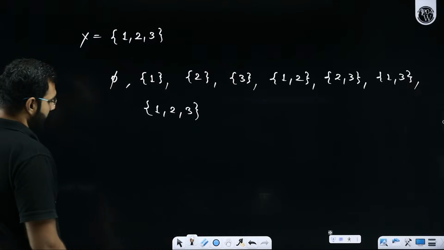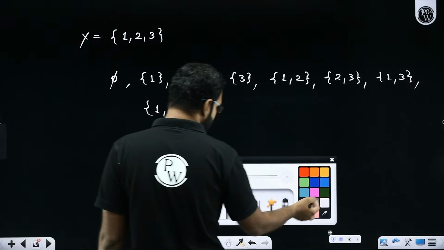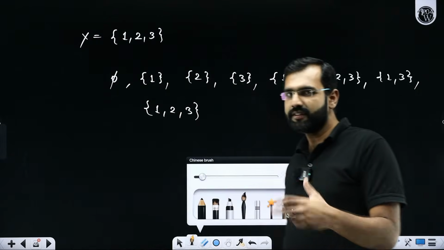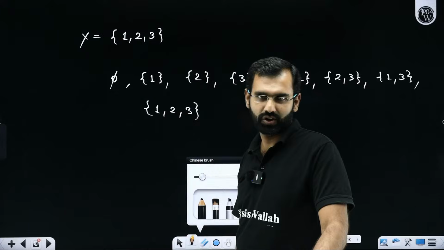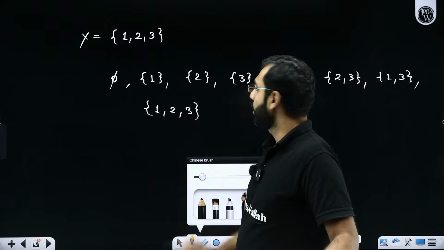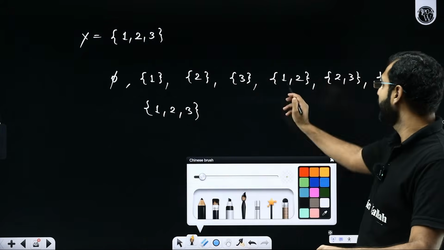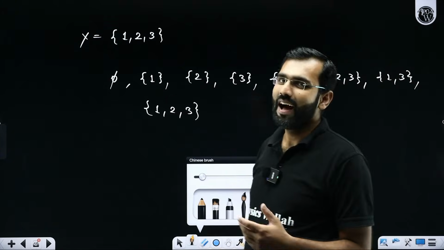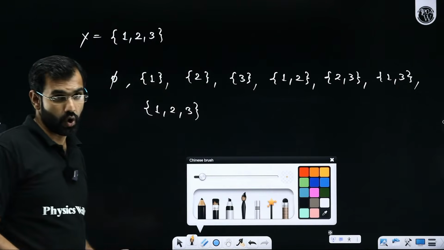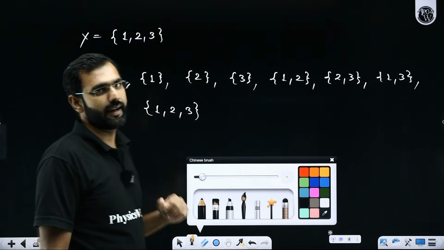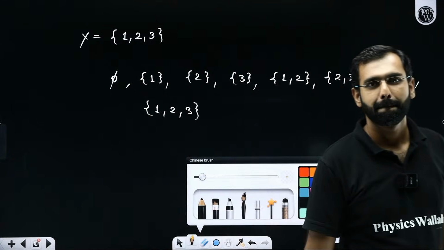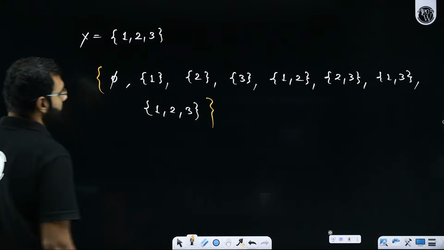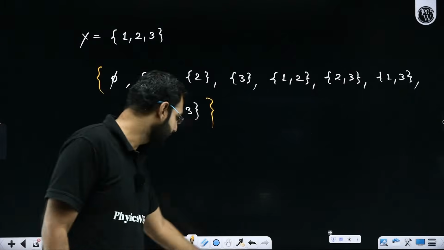It's like you're going to a party, and there in the party, you have 3 dishes: first, second, and third. So in how many ways can you feed yourself? Sir, I eat only the first dish, or I eat the second dish only, or I take the third dish only, or I may take first and second dish, or second and third dish, or first and third dish, or I may take all 3 dishes, or I may not eat anything at all. So these are the ways in which I can feed myself in the party.